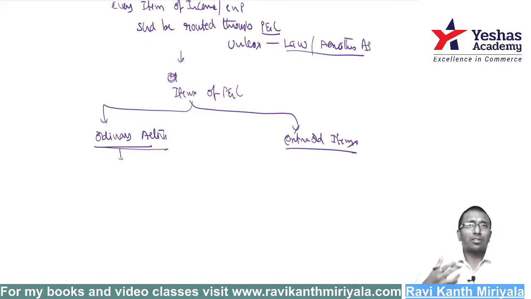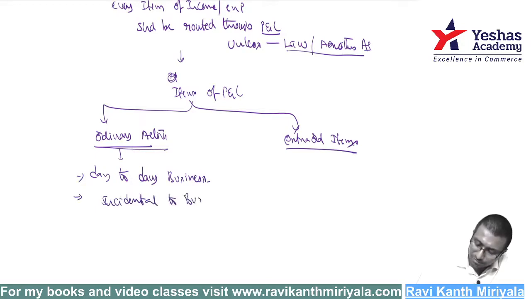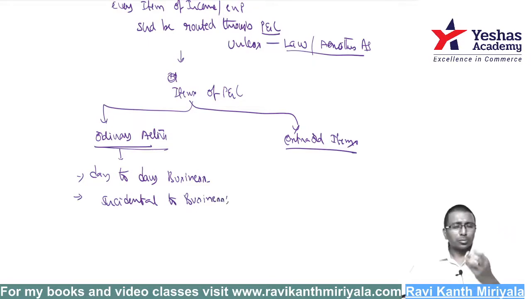Ordinary means it is a part of business. Day-to-day business activity, and it is incidental to business. Suppose you received some commission. It is part of business. You paid some commission. Yes, it is part of business. In business, commission giving and commission taking is normal. It happens. Correct, na?